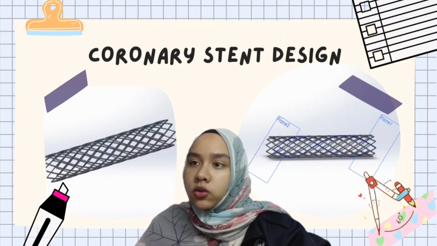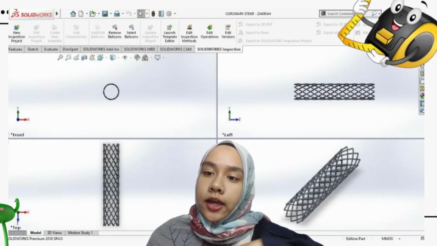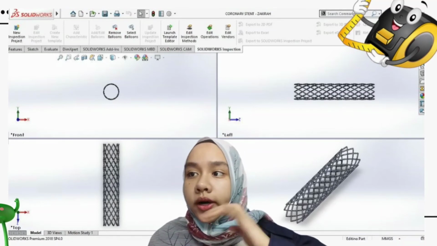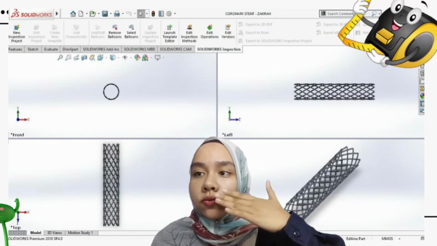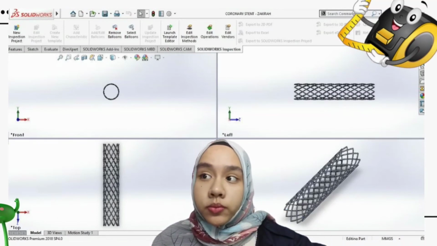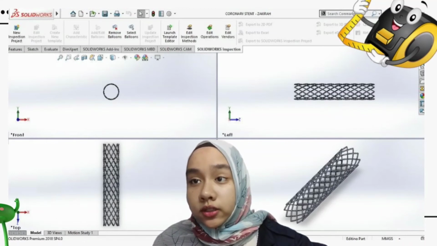Stents are classified as coiled, slotted tube, or modular. This is the design of the coronary stent that I made in SolidWorks, which is the coil stent. Coil stents are made of wire that is formed into a circular coil to form the stent scaffold, while slotted tube stents are constructed from a metallic tube and then laser etching is used to cut out the design.